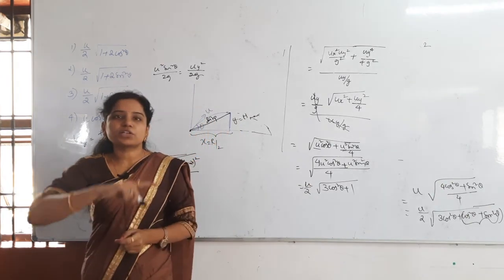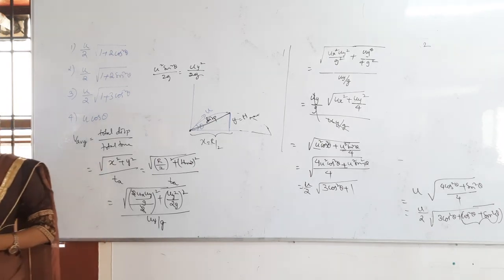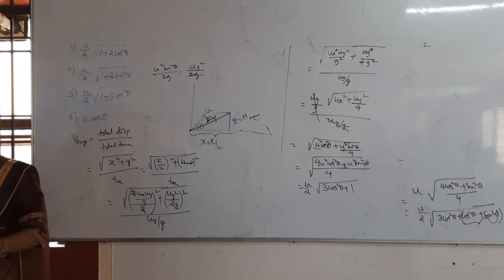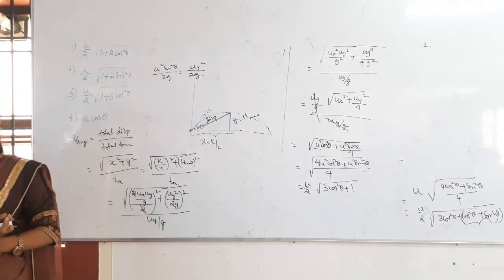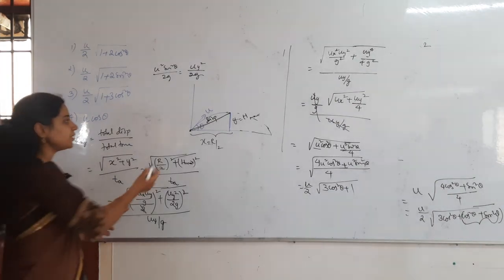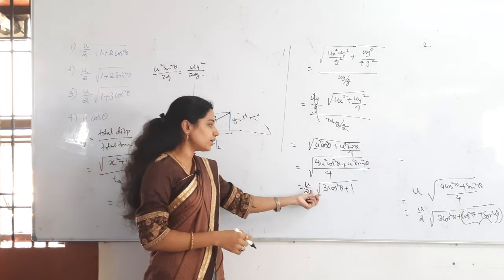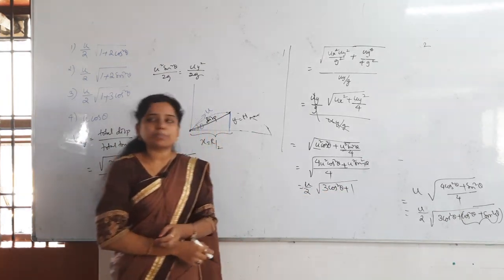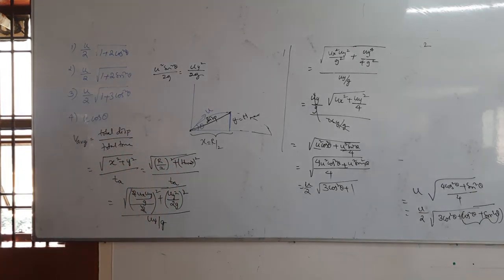Okay. So for the total displacement nothing but, total time of flight nothing but, what is the average velocity you will get? R by t only, na? R by t. What is the value of that? U cos theta. Average velocity is u cos theta. First problem whatever we discussed. And then from initial point to the maximum height nothing but what will get the answer as? U by 2 under root 3 cos square theta plus 1. Then let another problem.